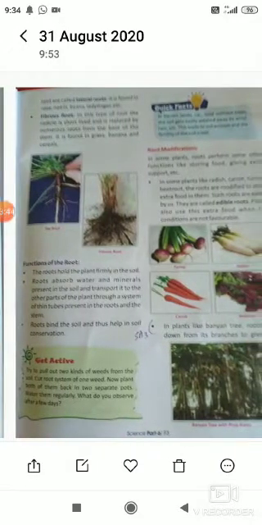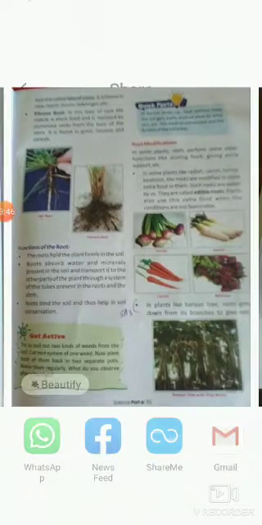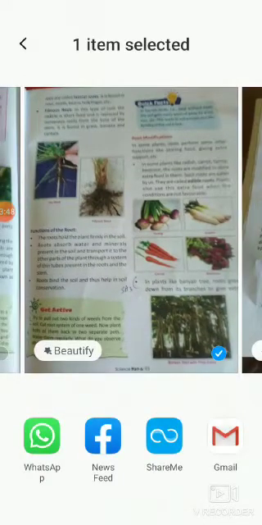Now what is the function of roots? The roots go inside the earth, so they suck the minerals and water from the earth and give it to the plants. Now in many plants, the roots are modified.